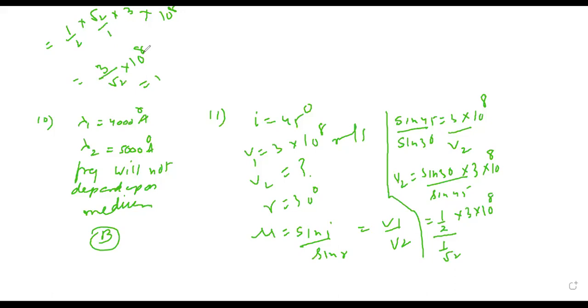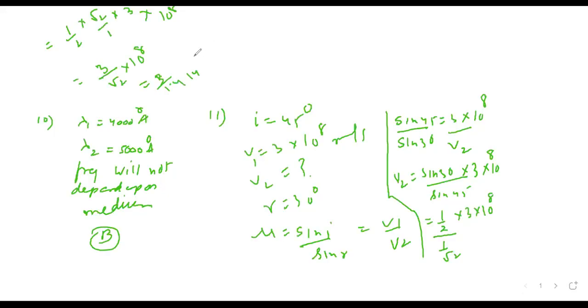3 upon 1.4, that is 1.414, into 10 raised to 8. If it had been 1.5, I would have got answer 2. So this can be written as 2.12 into 10 raised to 8 meter per second. That is option D.